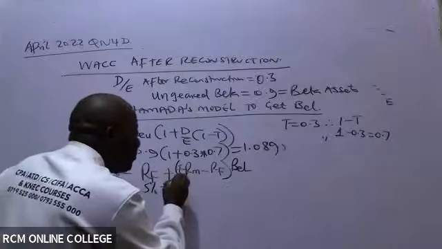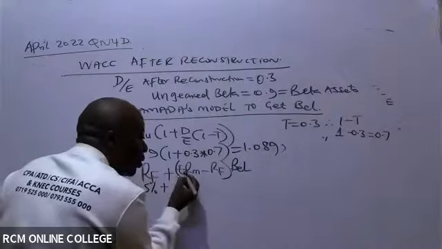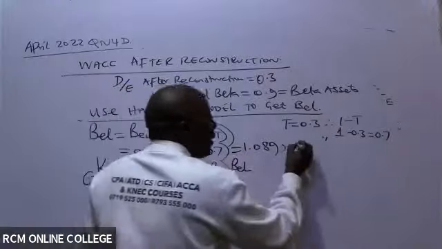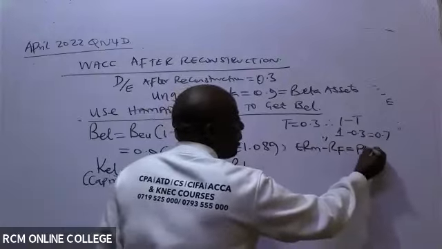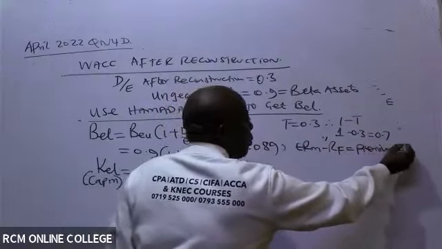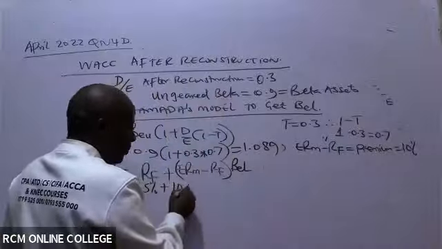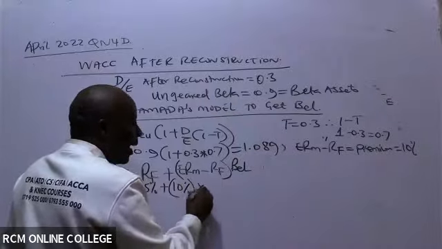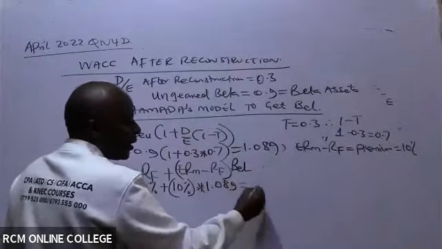Remember, they have not given us the market return in this question; they have given us the premium. The premium means they have already subtracted for you. This is what we call the risk premium, and they are calling it 10%. Don't subtract again. So this is 10% times my beta equity levered, which is 1.089.